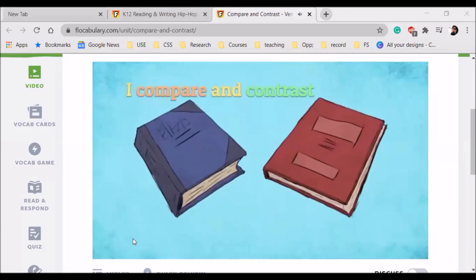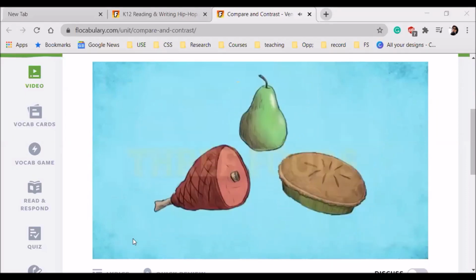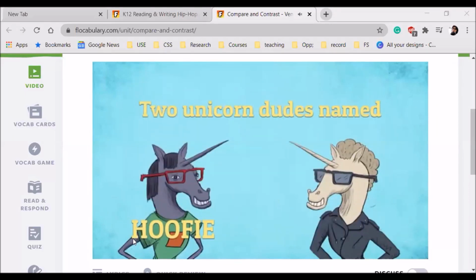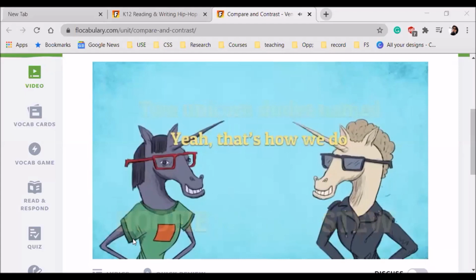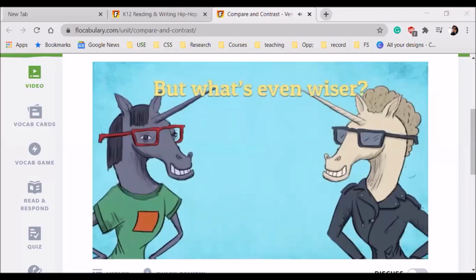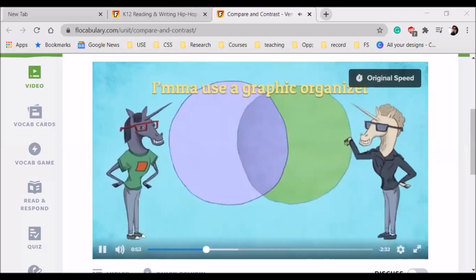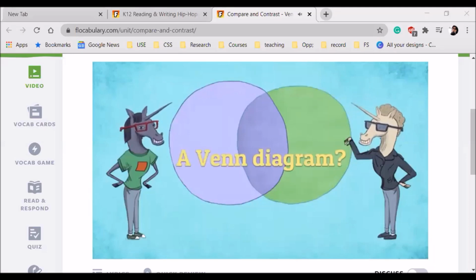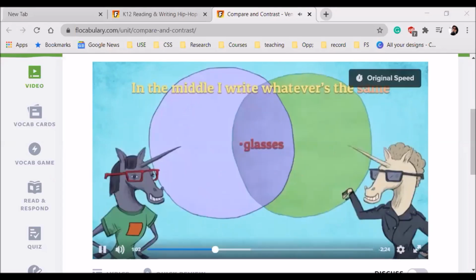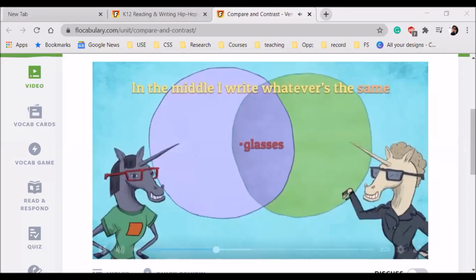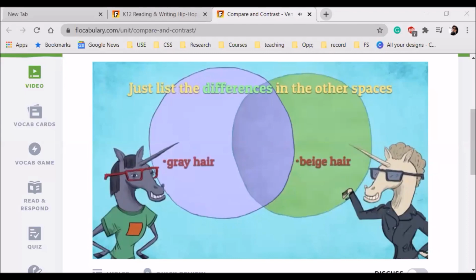I compare and contrast 2 books, 3 foods, 2 unicorn dudes named Hofi and Stu. Yeah, that's how we do. But what's even wiser, before I write, I'ma use a graphic organizer, a Venn diagram. Yeah, I'll show you that. I just draw 2 circles that overlap. In the middle, I'll write whatever's the same, just list the differences in the other spaces.